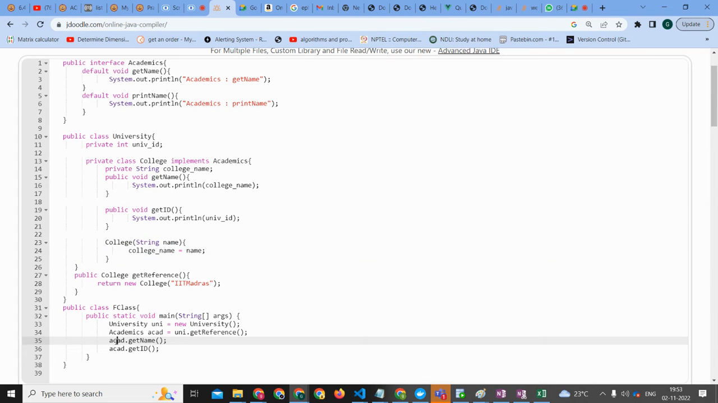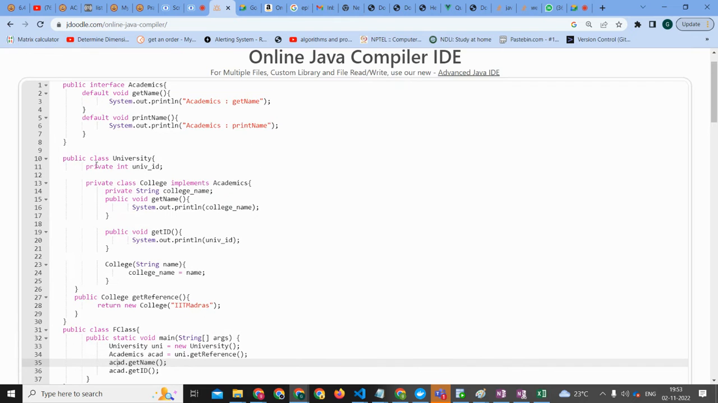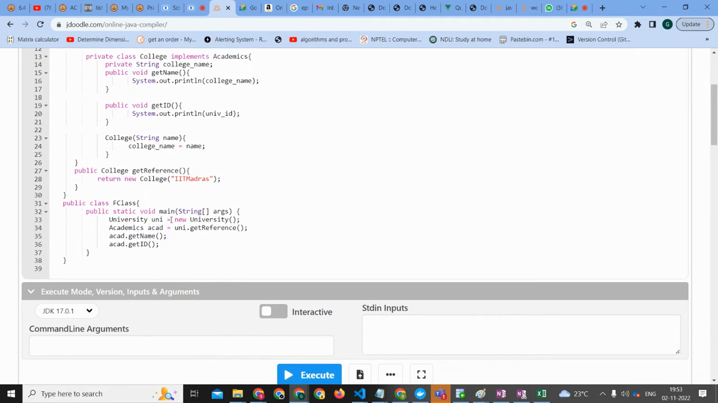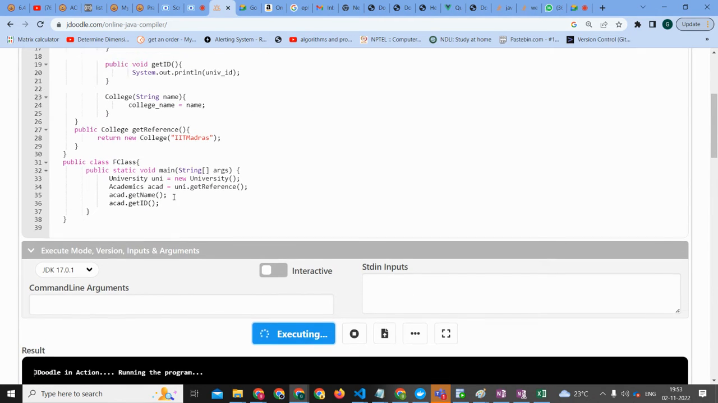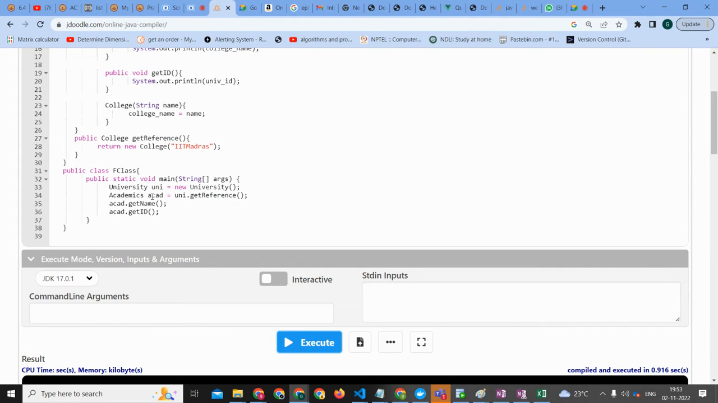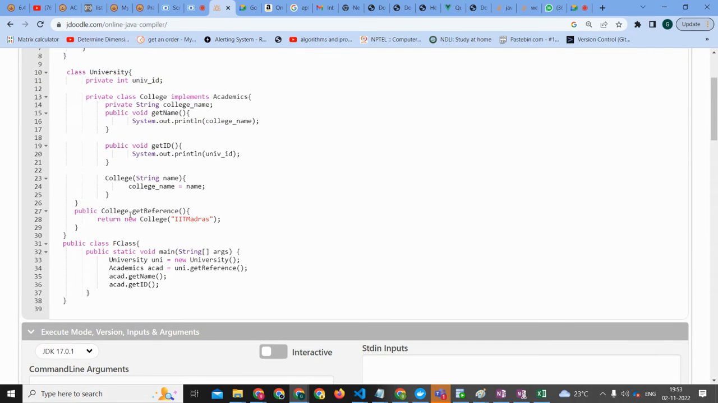So this college object, there is a confusion going on in my mind. There is a class university, and inside that there is a class college. So this academic object we have created is of university or college? It is of college. That college class is present inside the university.